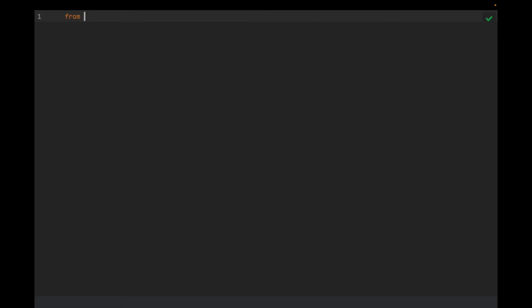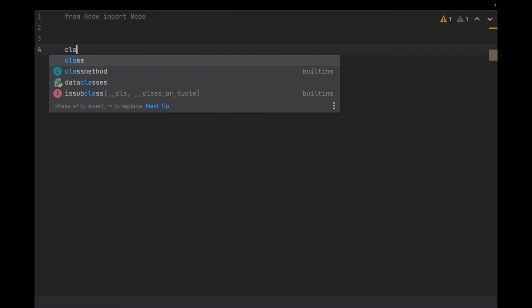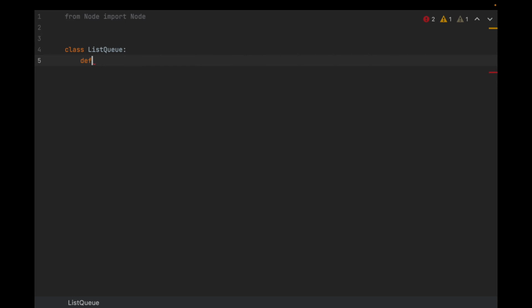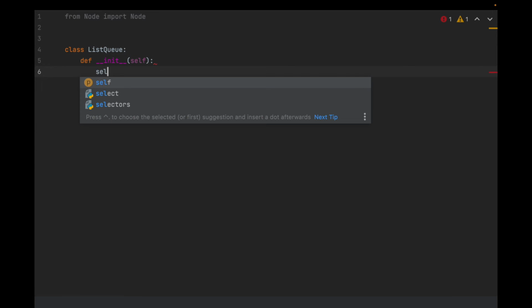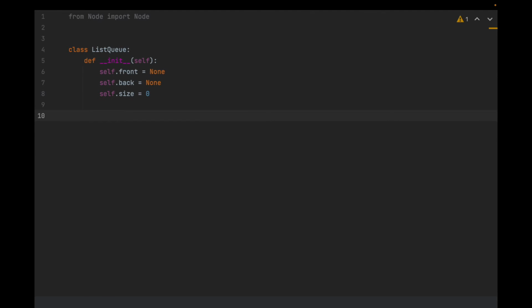And we're going to need to import the node. So from node, import node. And now class list queue. It's also going to have an initializer, and it won't take any parameters, but the front is going to be set to none. The back is going to be set to none, and the size is going to be set to 0. So next, what we want to do is, let's say we implement some of the easier functions first.